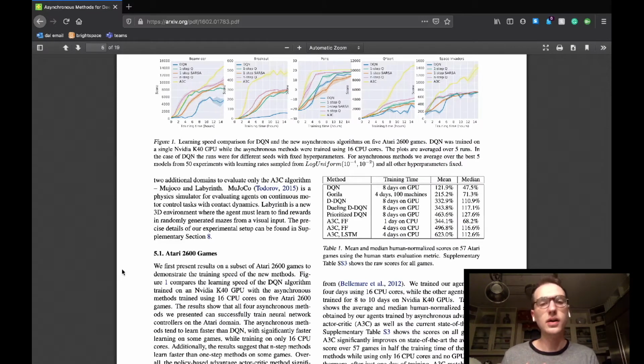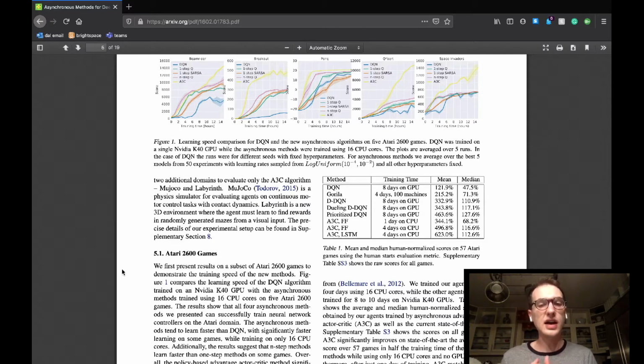To summarize, 1. On the Atari benchmark, it was found that the asynchronous implementations could outperform the original DQN agent the team was comparing, all while using a CPU instead of a GPU. They also found that the n-step algorithms were more efficient than the corresponding single-step ones. 2. Results from the car racing simulator showed that the actor-critic advantage algorithm would perform superior compared to all the other asynchronous implementations tested. 3.